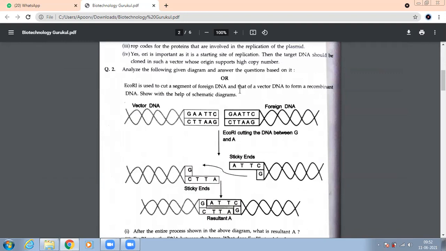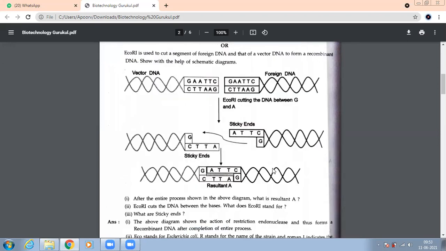EcoR1 is used to cut a segment of foreign DNA and that of a vector DNA to form a recombinant DNA. Children, those who are attending the classes must have observed one thing. Both the sets of 2019 as well as 2018 had a question on recombinant DNA. Yes or no? Yes, ma'am. So this question is again based on recombinant DNA picked from a different year, but they have asked in a different manner. They've asked diagrammatically. Okay, just see the figure and let's see what they are asking.